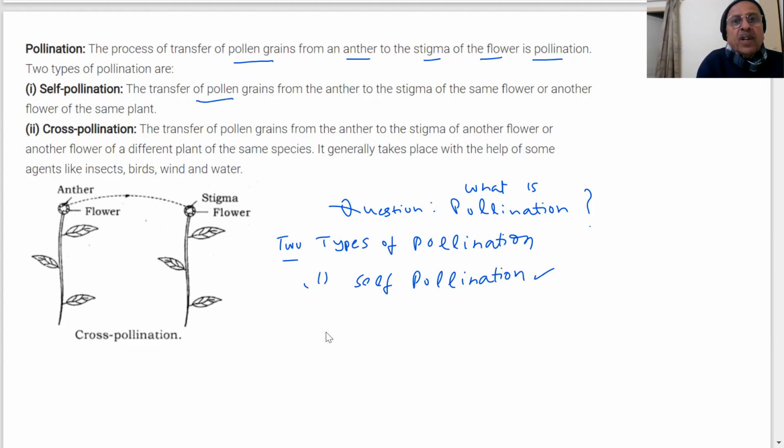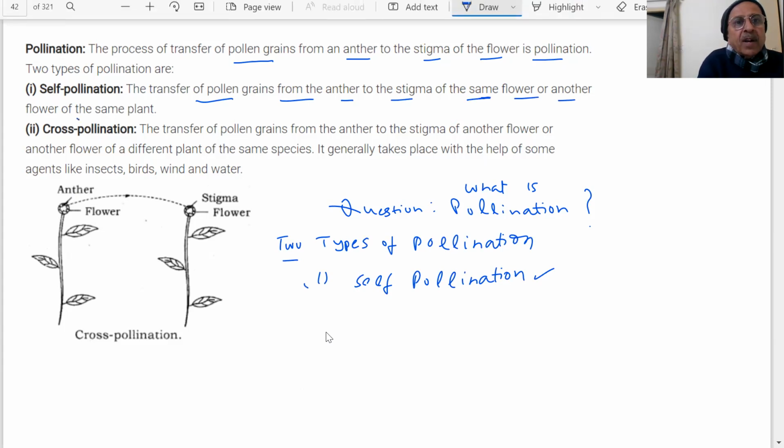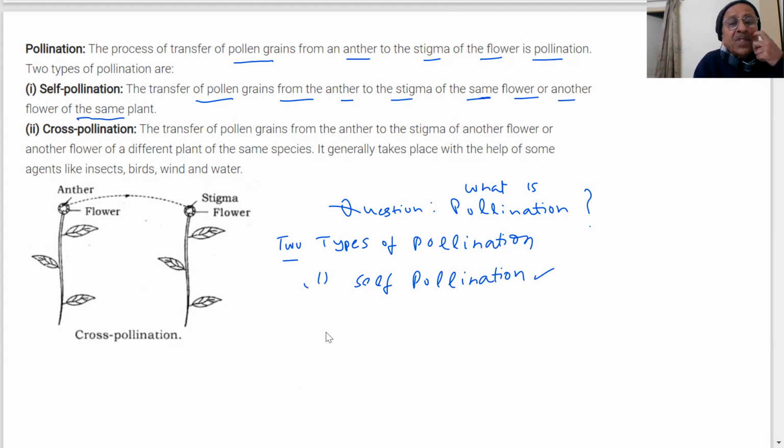The transfer of pollen grains from anther to stigma of the same flower or another flower of the same plant. ठीक है? Same flower, another flower, but of the same plant. ठीक है? That is called self-pollination.